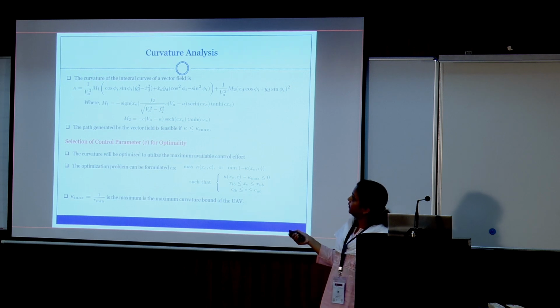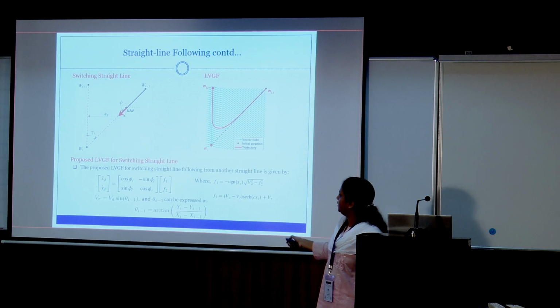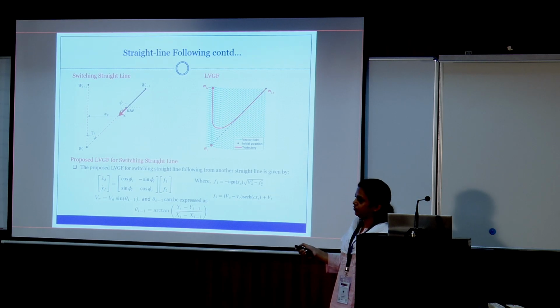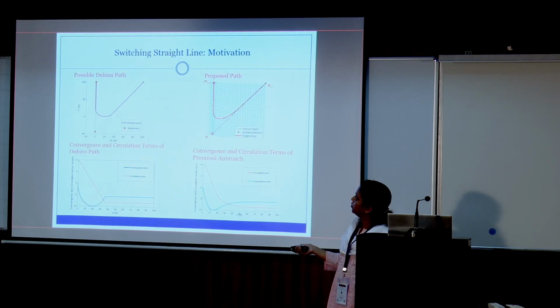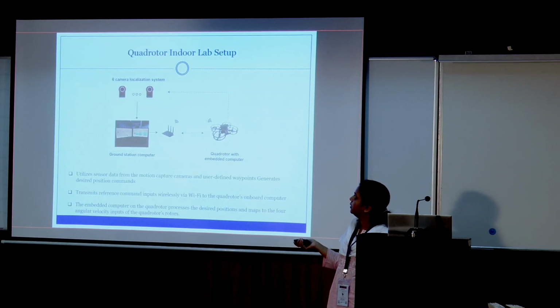We also have done the curvature analysis. So curvature is computed in this way, and here, in the proposed field, we have a kind of constant. c can be chosen for the optimal curvature value. So we have done this optimization. So we can find c, and c will be different for different vehicles. So in that way it can be applicable for any vehicle.